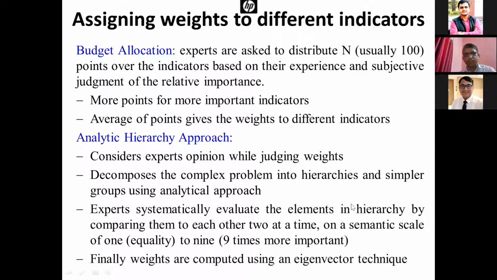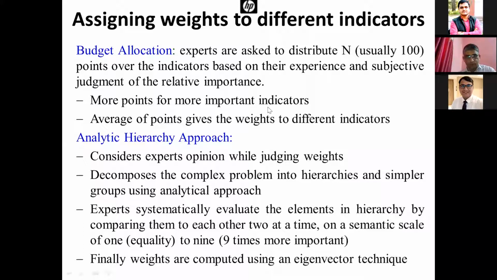Second is budget allocation. Here the experts are simply asked to distribute the weights among the indicators and dimensions. For example, we ask the experts that you have a total of 300 points, and these 300 points you have to distribute between 3 dimensions and further between the indicators of the respective dimensions.